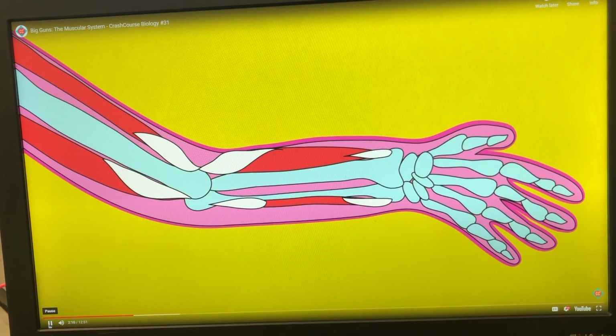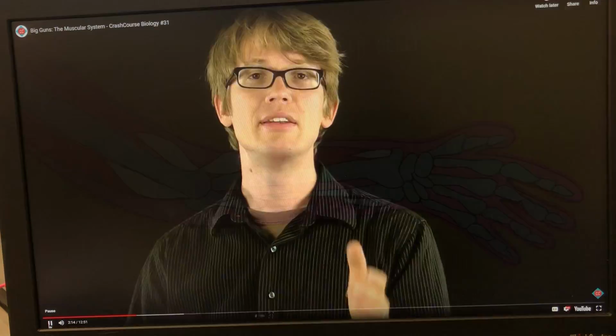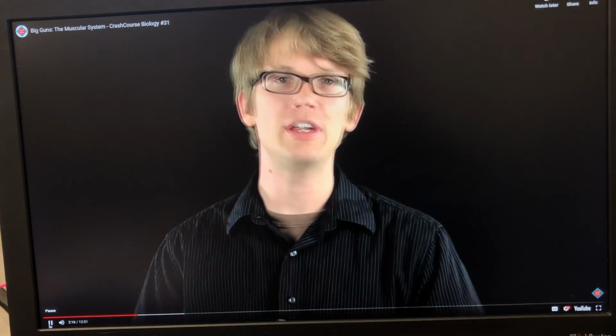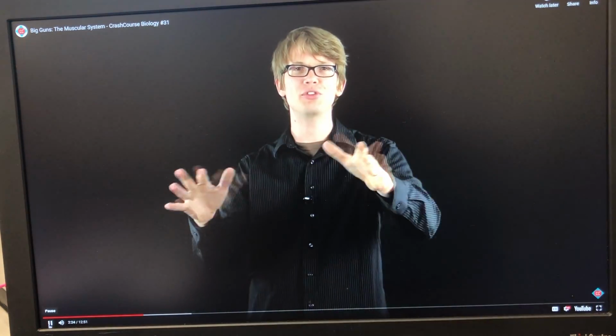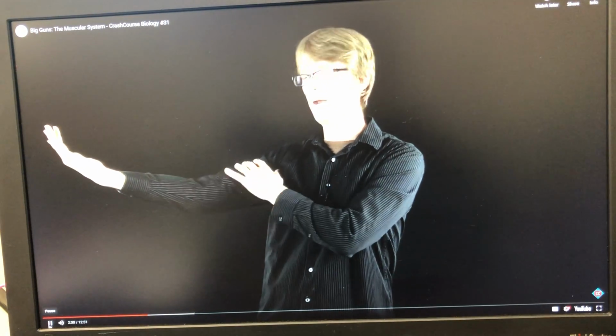If you were to peel back my skin and take a look at one of my muscles, please don't do that, but if you did, you'd see that it thickens in the middle at what's called the muscle belly, and then it tapers off on either end into a tendon. Tendons are made of fibrous proteins, mostly collagen, that connect the muscle to the bone. Just a side note, ligaments are similar to tendons, but instead they connect bones to other bones. These muscle-tendon combos stretch across one or more joints. In this case, it stretches across my elbow, so that one bone can move in relation to the other bone.